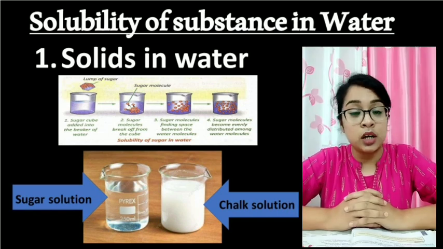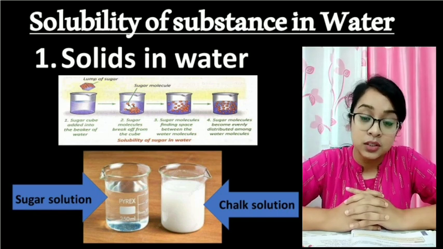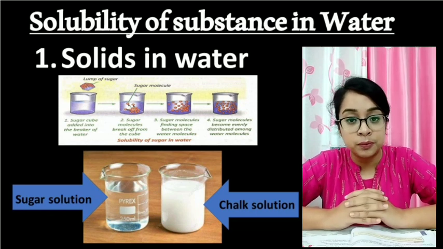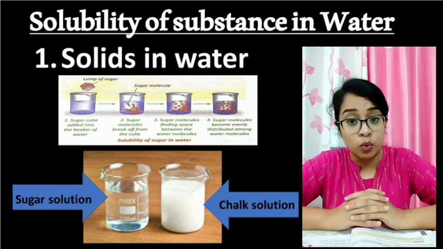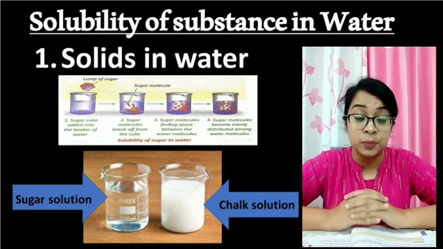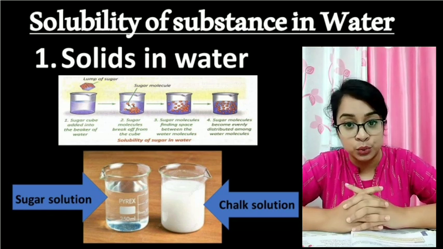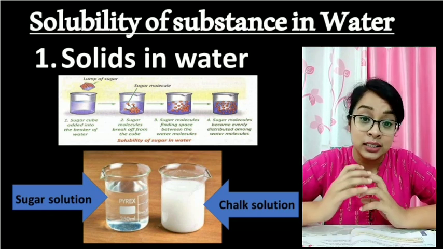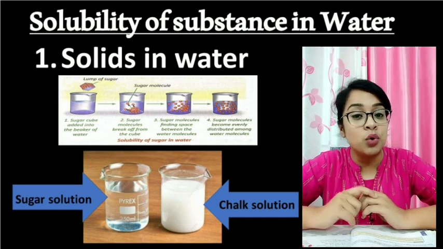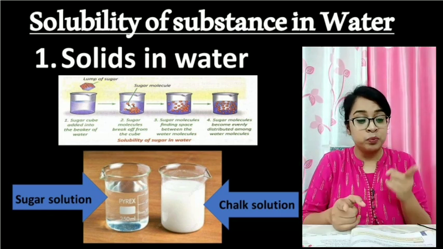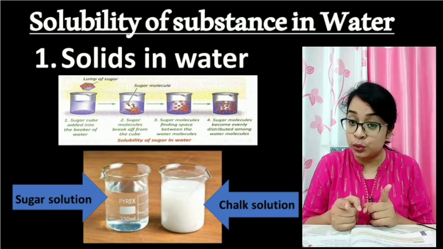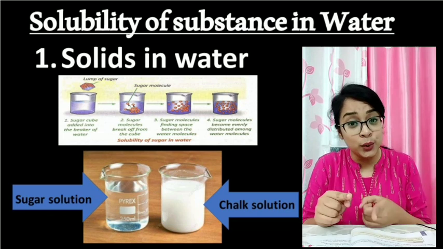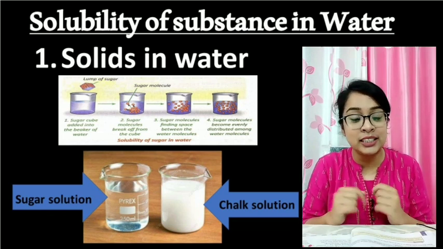Now we will study the solubility of different substances in water. Before that, we must note some simple terms. See, when we dissolve something in water or we add something in water, then that thing is called solute. And where we are dissolving the solute, in this case water, this water is the solvent. Means what we are dissolving is solute and where we are dissolving is solvent. When solute is dissolved in solvent, we get solution.